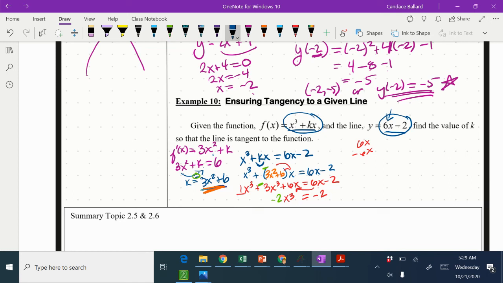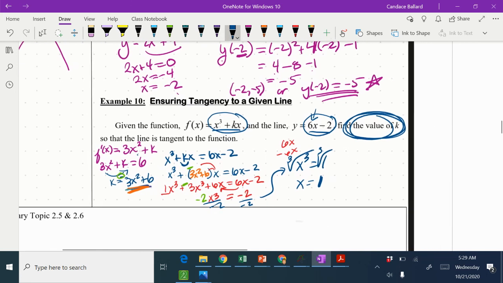Now let's divide that negative 2 to the other side. So when I divide that negative 2 to the other side, I get x cubed equals 1, which is so much better than the fraction. So take the cube root, x equals the cube root of 1. We're supposed to still find the value of k, we haven't found it yet, so it's the never-ending problem.